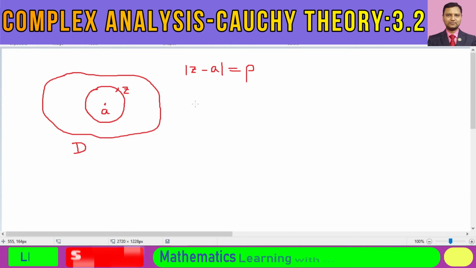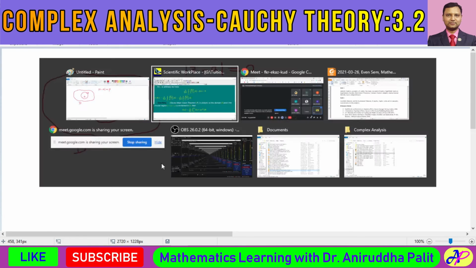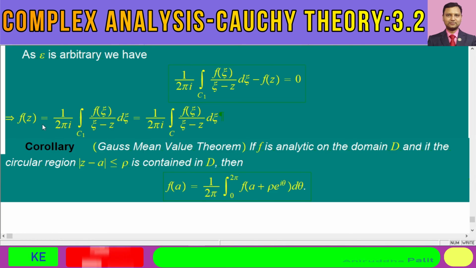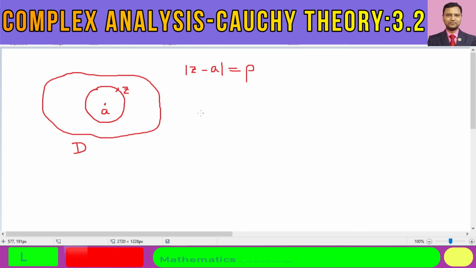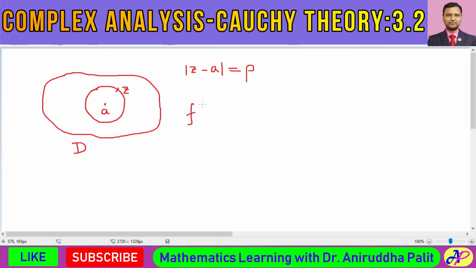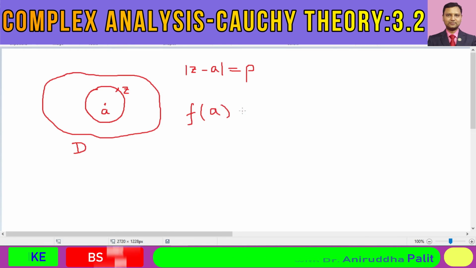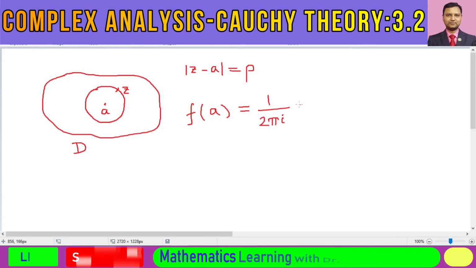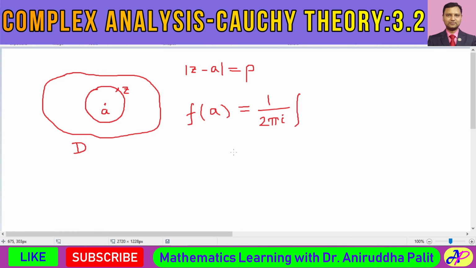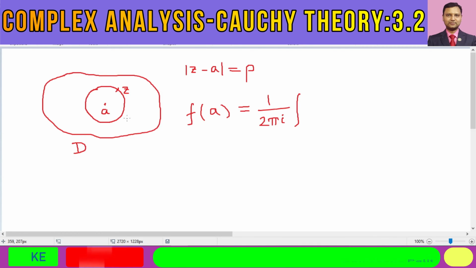So we can simply write, what was the Cauchy integral formula? It was this formula, f of z. So in place of z we can write small a. On the left hand side we can write f of a is equal to 1 by twice pi i integral over this curve.